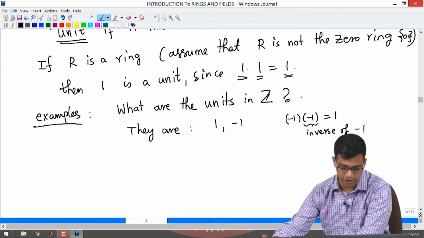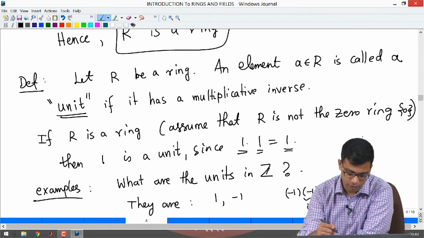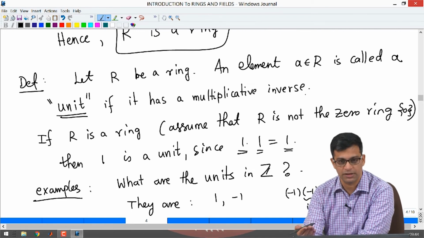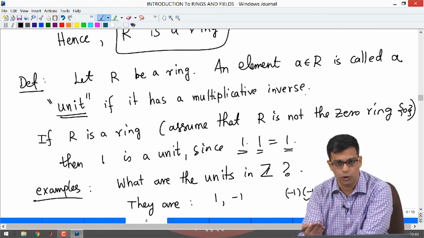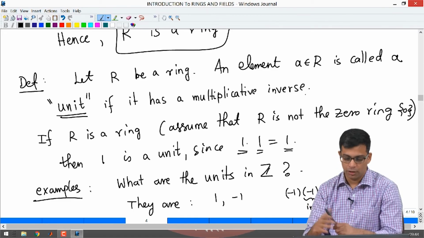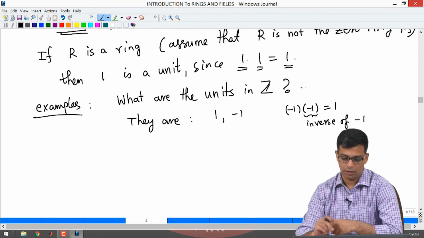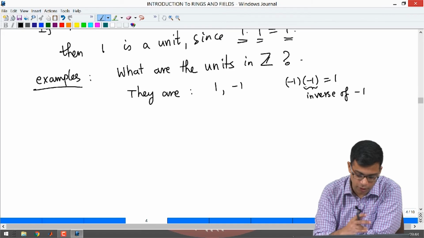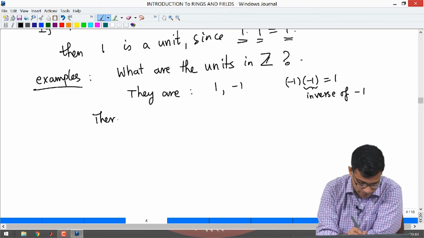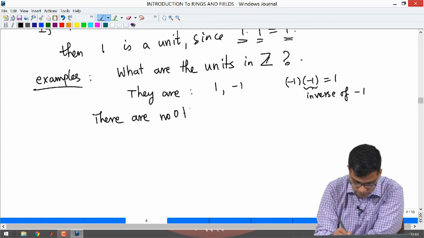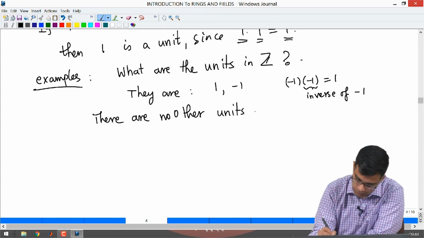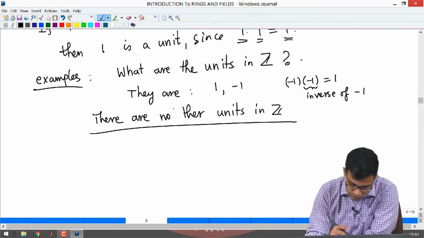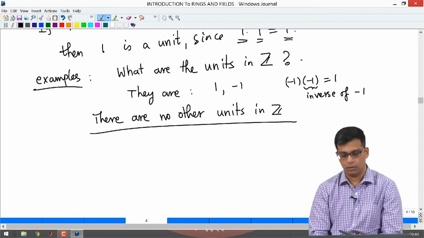What is multiplicative inverse? I should have mentioned that earlier. Multiplicative inverse is an element that you multiply to get 1. So, multiplicative inverse means, just in the group sense, inverse is any element such that when you multiply you get the multiplicative identity. So, minus 1 is a unit because minus 1 times minus 1 is 1, but there are no other units. Right? Why is that? There are no other units in Z.